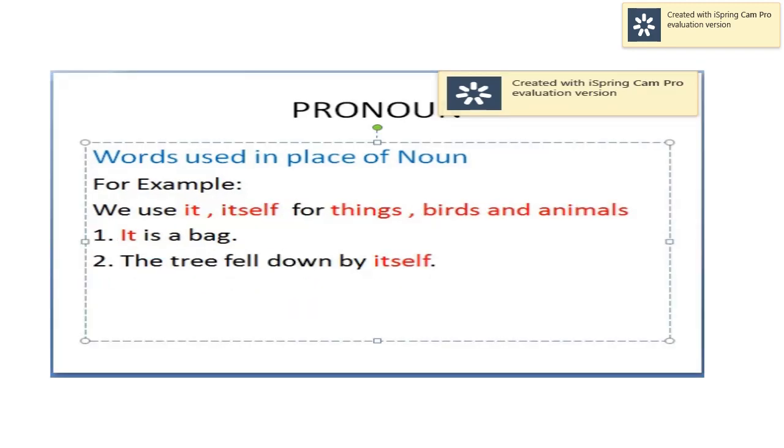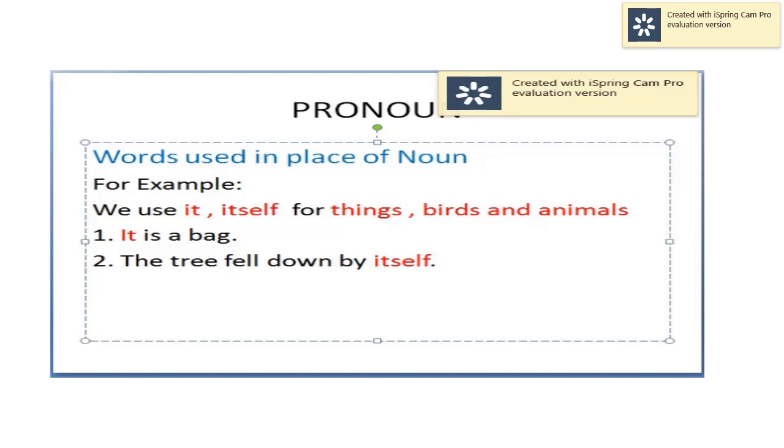Yes, students, we did he for boy, she for girl, they for more than one person, we for I and any other person. Now we will study why we use it, itself. We use it, itself for things, birds and animals. For example, it is a bag.